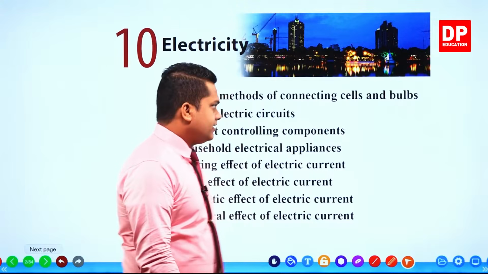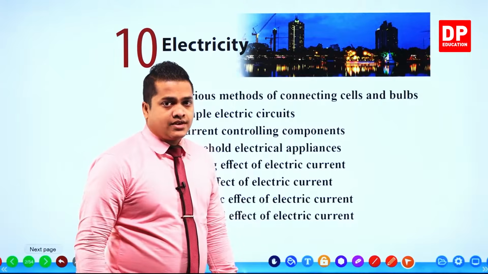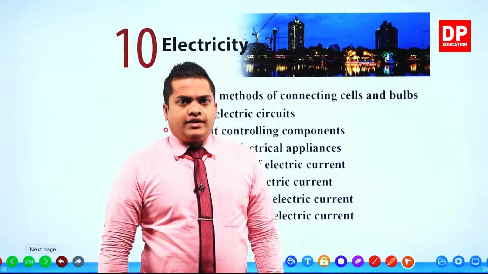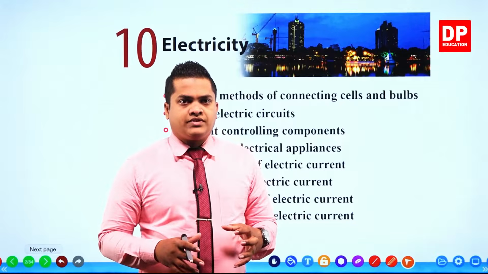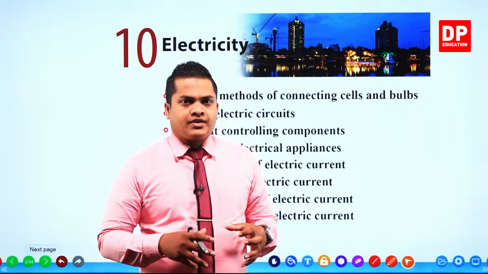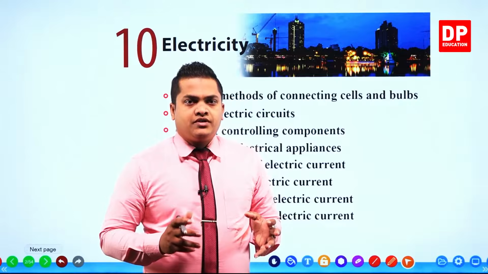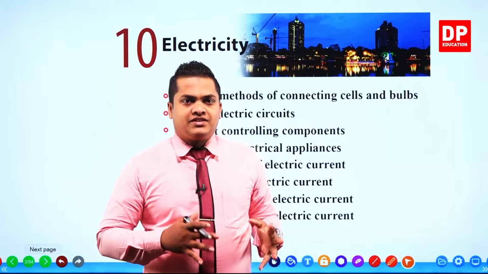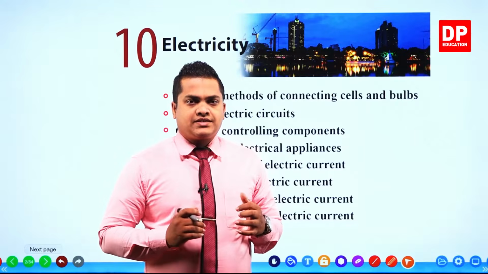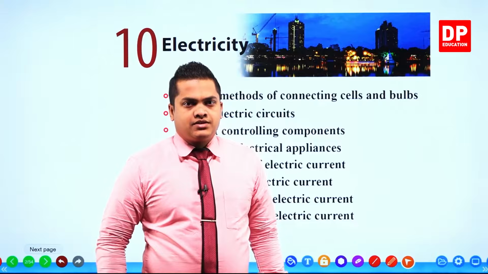Then, in the second part, we'll be discussing simple electric circuits. Mainly we are discussing the torch, right? The electrical torch that we use in our day-to-day life when it is dark. If you are traveling in the dark, you know that you are going to use a flashlight. In simple terms, this is referred to as the torch. We'll be discussing how a torch works under simple circuits.